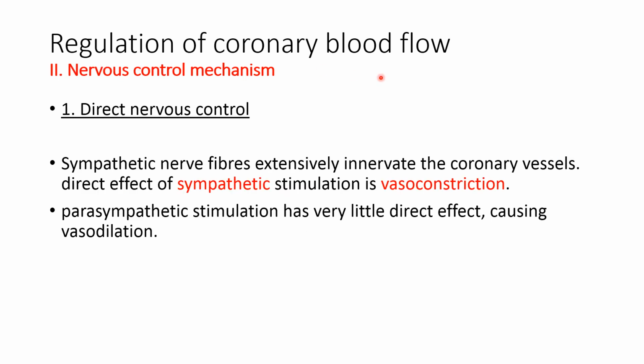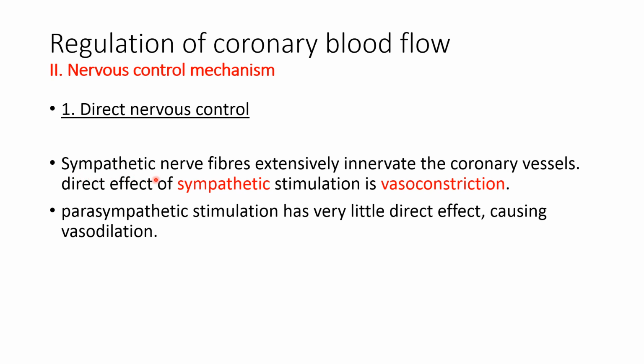Regulation of coronary blood flow by the neural control mechanism. The neural control mechanism can be direct neural control, indirect neural control, as well as neurohumoral factors. First of all, let's understand the direct neural control. The direct neural control is by the autonomic nervous system. So sympathetic and parasympathetic nervous stimulation play a role in the control of coronary blood flow.